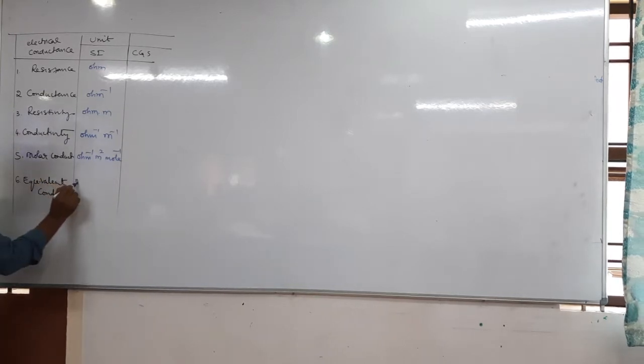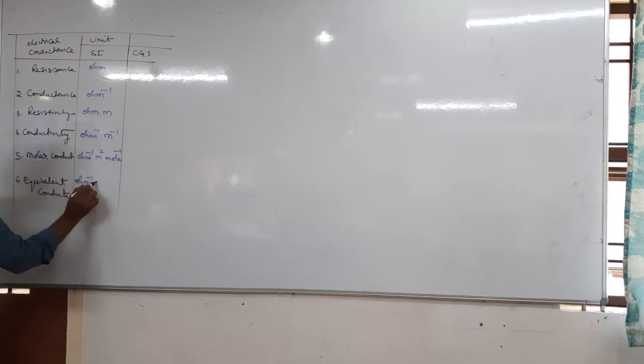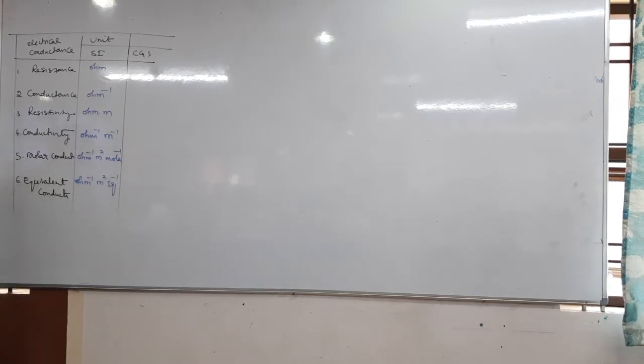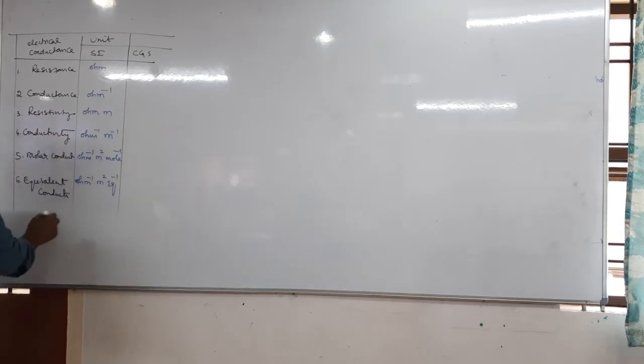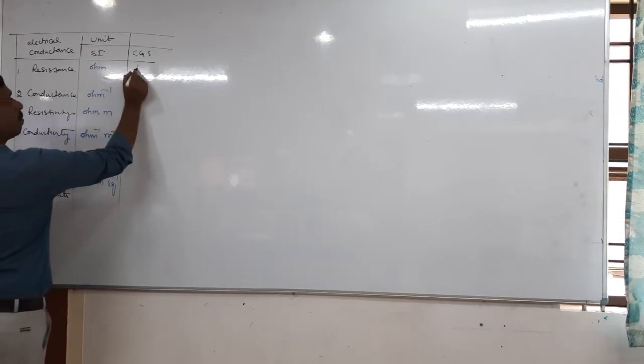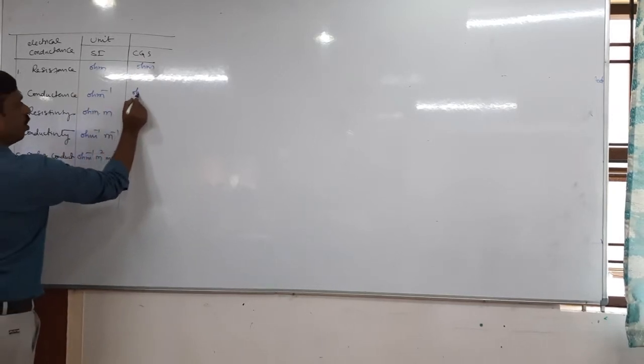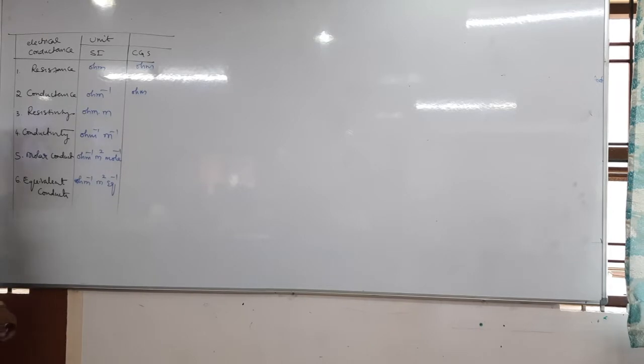Next, it is also the same. Ohm inverse, meter square per gram equivalent. Next, CGS. It is the same, no? Ohm only. It is ohm inverse. Ohm inverse is also called Siemens or mho.